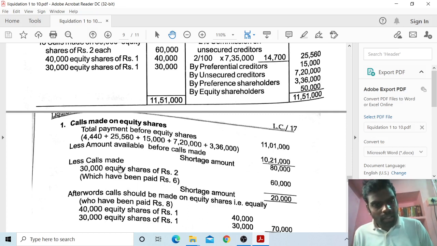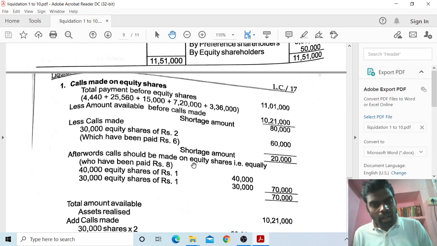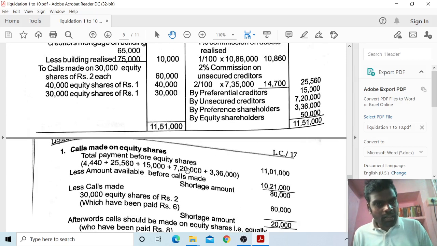So for that, calls made on 30,000 equity shares, which have been paid rupees 6, so rupees 2 per share collected, 60,000. Shortage amount 20,000 is collected. Afterwards the call should be made on equity shares equally. We have 40,000 equity shares of rupees 1, so 40,000. Next 30,000 equity shares of rupees 1, 30,000, total 70,000. So total 70,000 plus 20,000 collected.